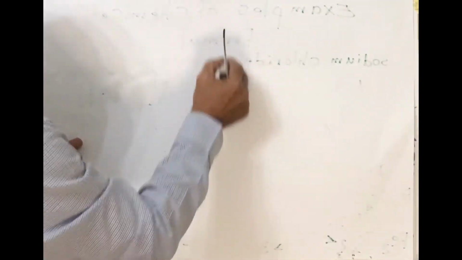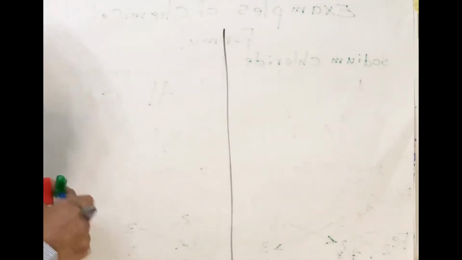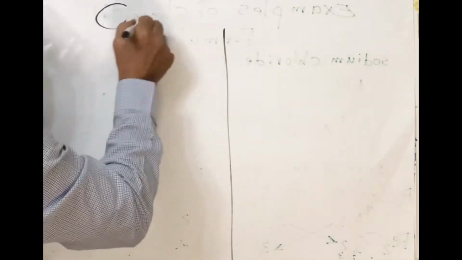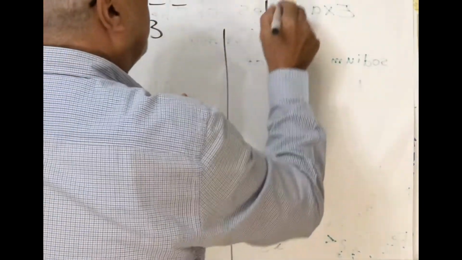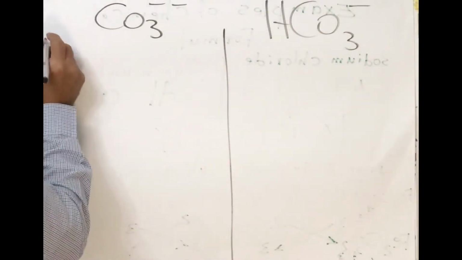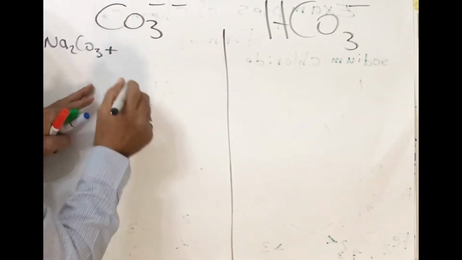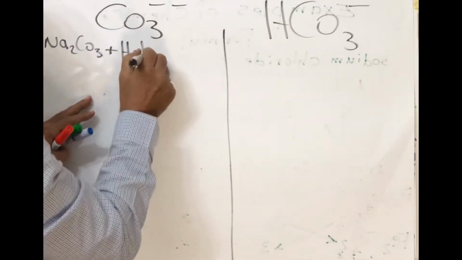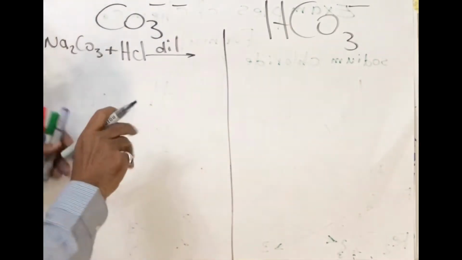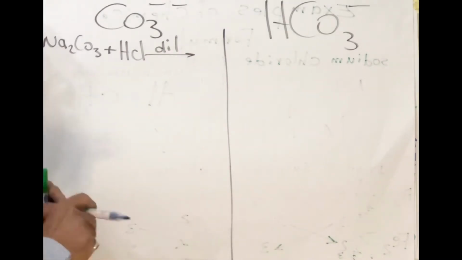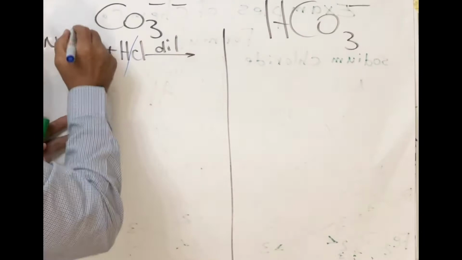To differentiate between carbonate and bicarbonate, we will take a salt from each of them. Sodium carbonate, Na2CO3, with the main agent dilute HCl. This chapter, although it has a large number of equations, has a main idea: double substitution.